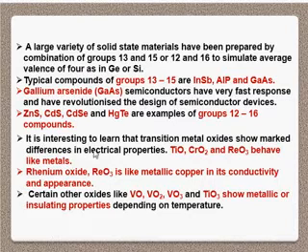It is interesting to learn that transition metal oxides show marked differences in electrical properties. TiO, CrO2 and ReO3 behave like metals. Now, rhenium oxide ReO3 is like metallic copper in its conductivity and appearance. Certain oxides like VO, VO2, V2O3 and Ti2O3 show metallic or insulating properties depending on temperature.